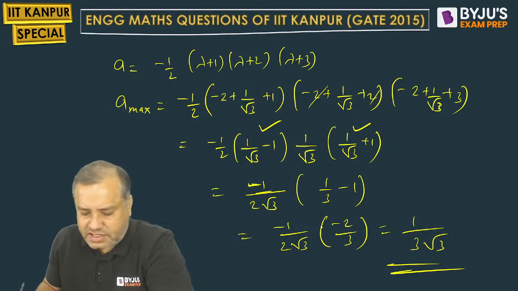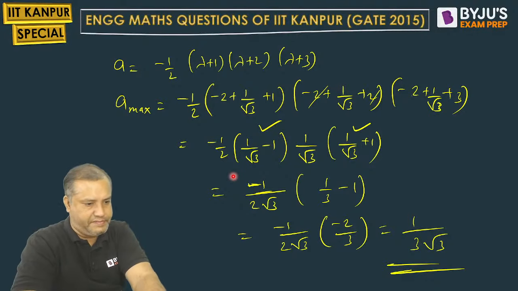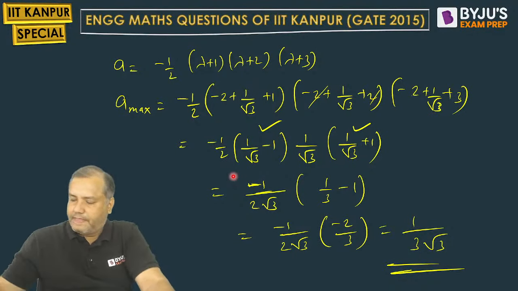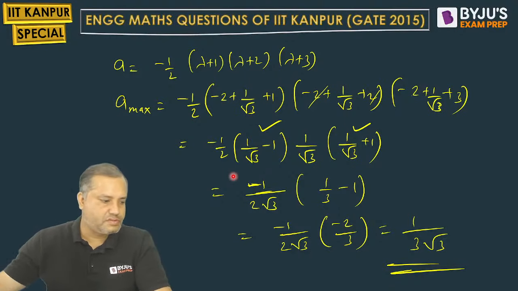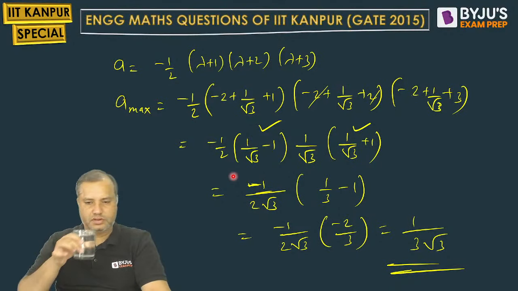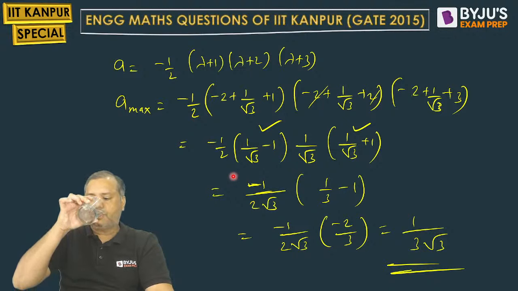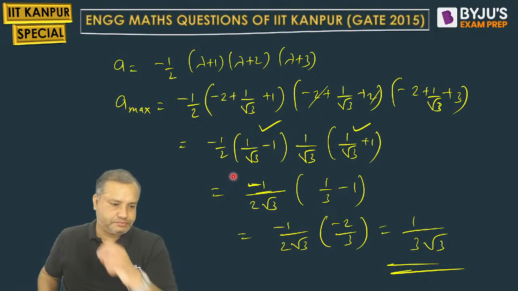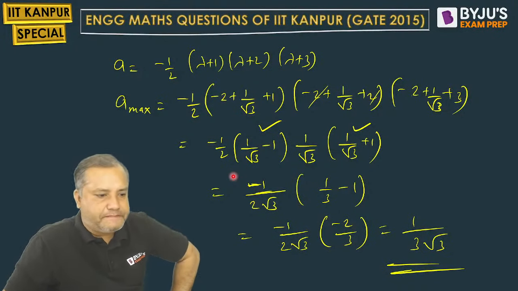Minus and minus gets cancelled. Minus minus becomes plus. Comfortable everyone? Any confusions, any doubts in this question?